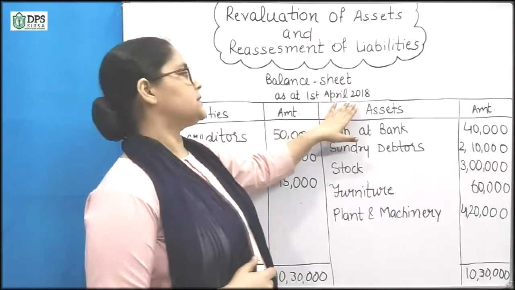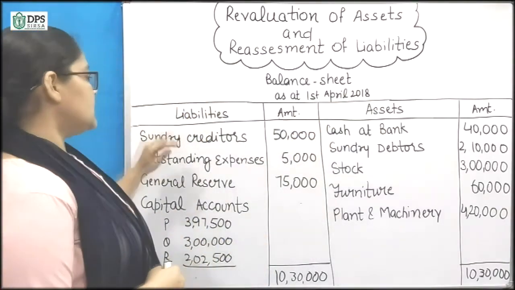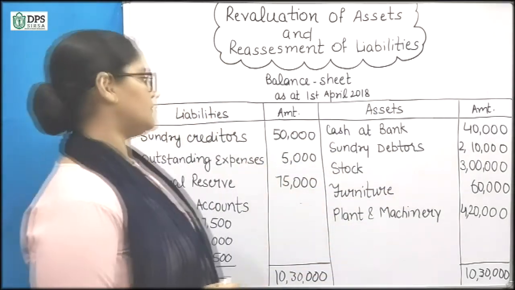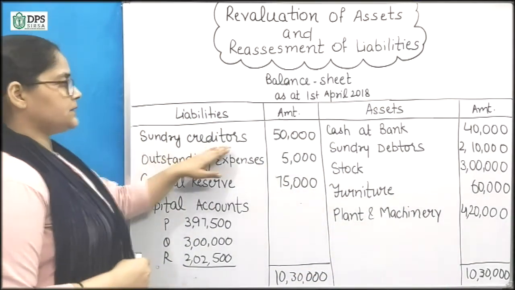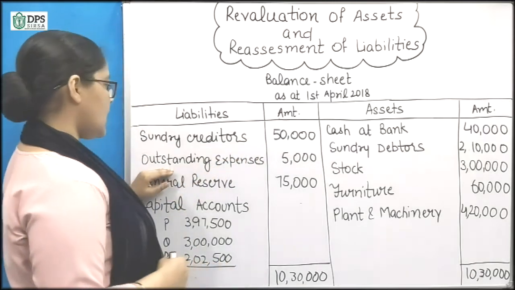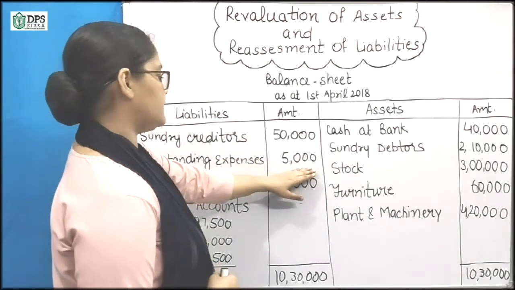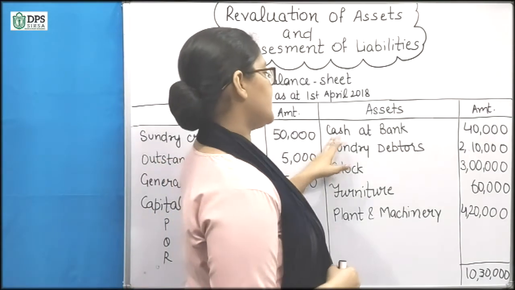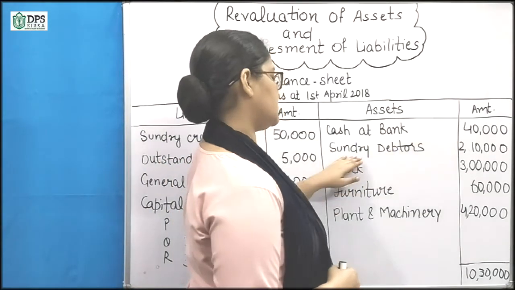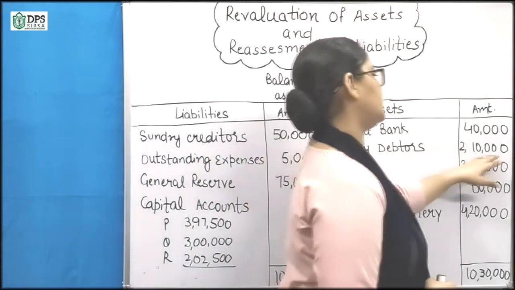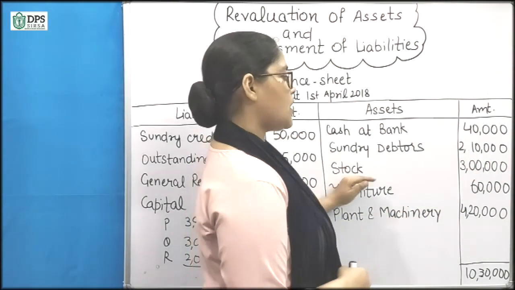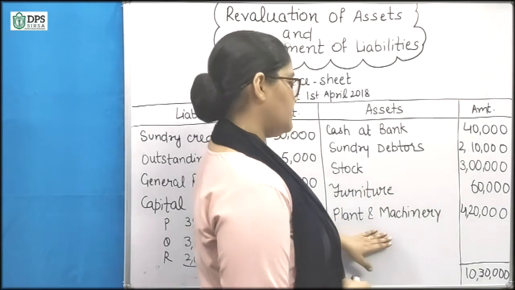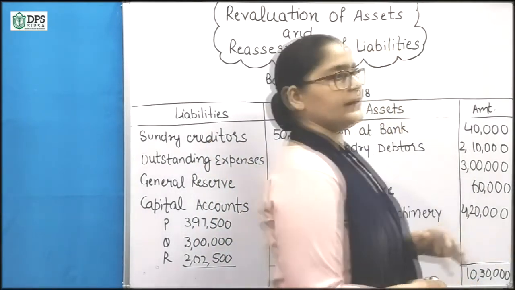So at the end we will prepare the balance sheet as at 1st April 2018. On this side we will write liabilities and on this side assets. Sundry creditors are 50,000, outstanding expenses 5,000, general reserve 75,000, and cash at bank 40,000. Sundry debtors are 2,10,000, stock is 3 lakh, furniture is 60,000 and plant and machinery is 4,20,000.